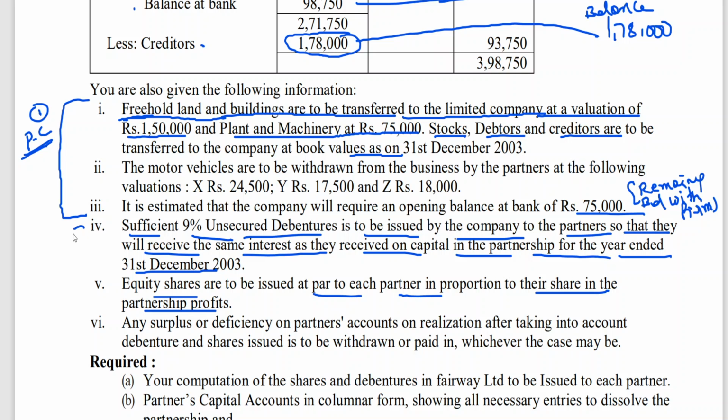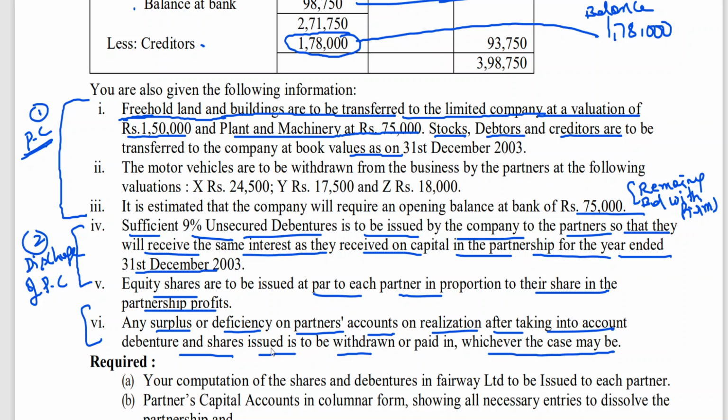I think these two points are the discharge of PC. This is the second point: one is PC, and this is the discharge of PC. Then after that, this is about final settlement. What they are saying is, any surplus or deficiency on partners' accounts on realization, after taking into account debentures and shares issued, is to be withdrawn or paid, whichever the case may be.